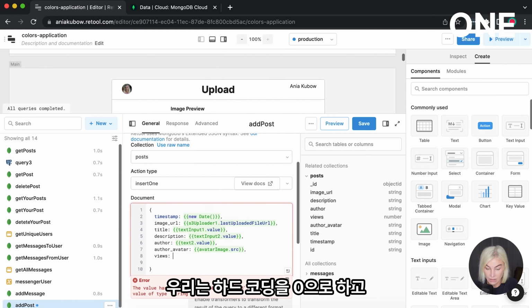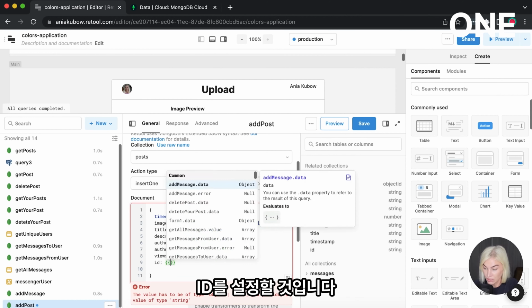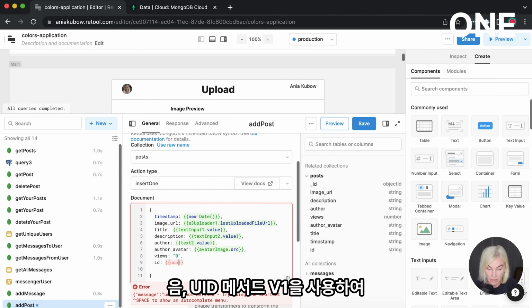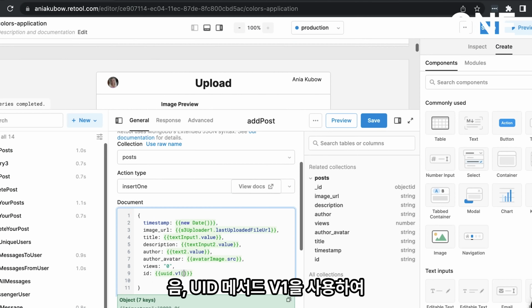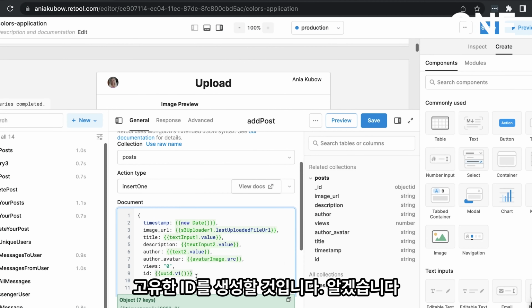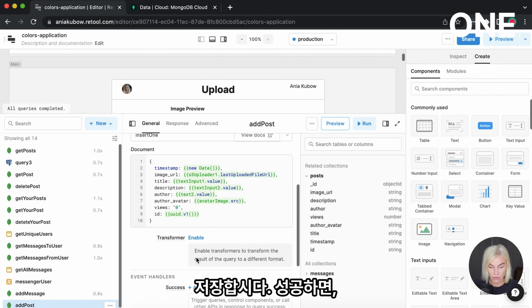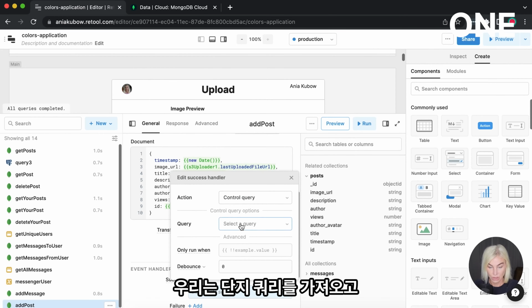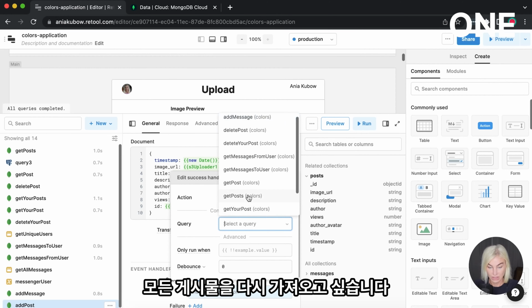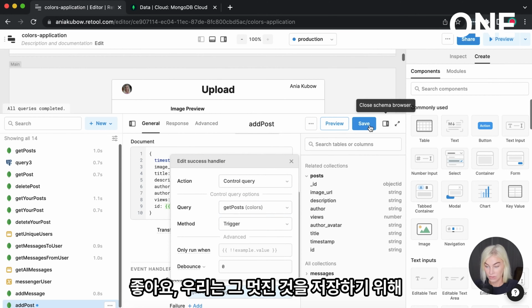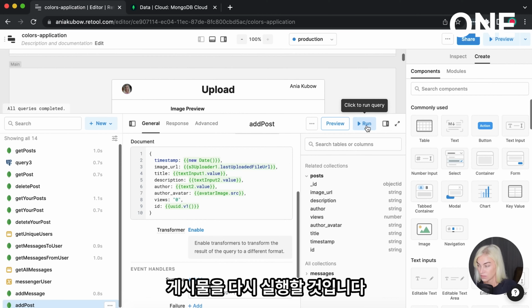Views, we're going to hard code as 0. And the ID, well, I'm just going to generate a unique ID using the UUID method, v1, and call it. Okay, so that's our object to create a new post. Let's save it. And on success, we just want to get the query, get all the posts again. Okay, we're going to rerun the posts, so save that.